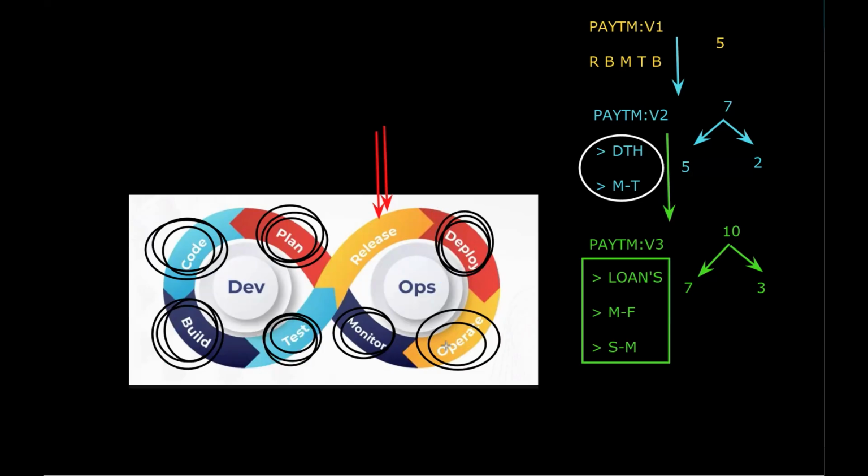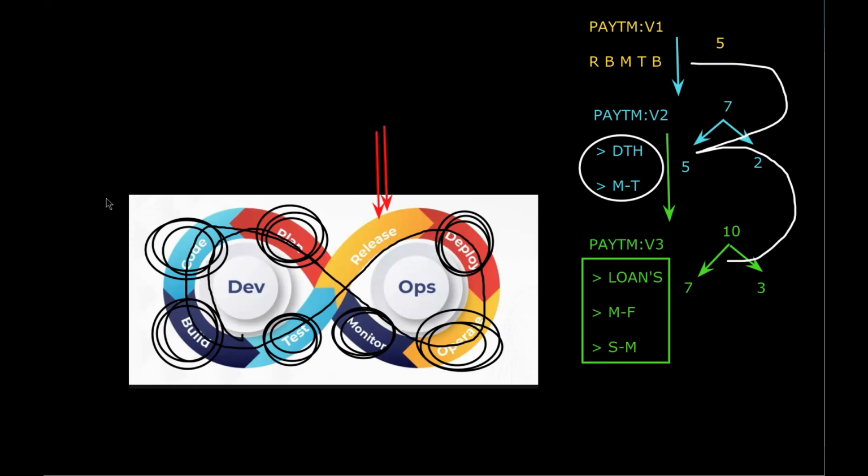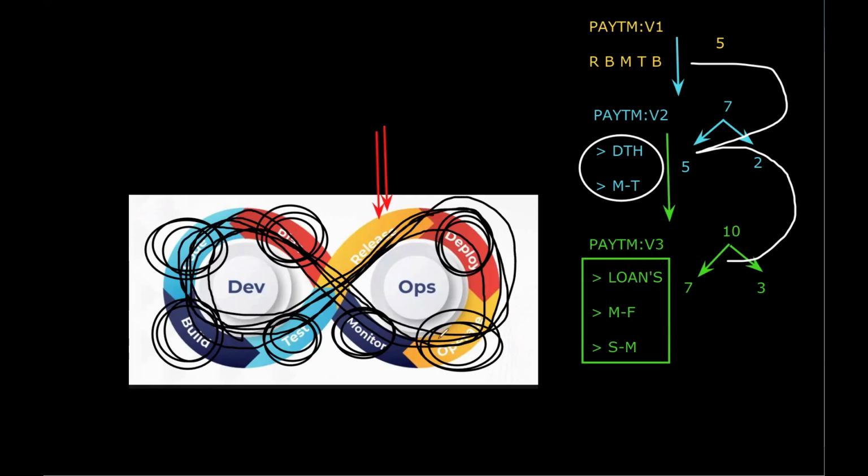And also we need to deploy, operate, as well as monitor. So if you observe closely, when the versions are increasing, this loop is repeating. Right or not? So that's the reason our DevOps is a never-ending process.